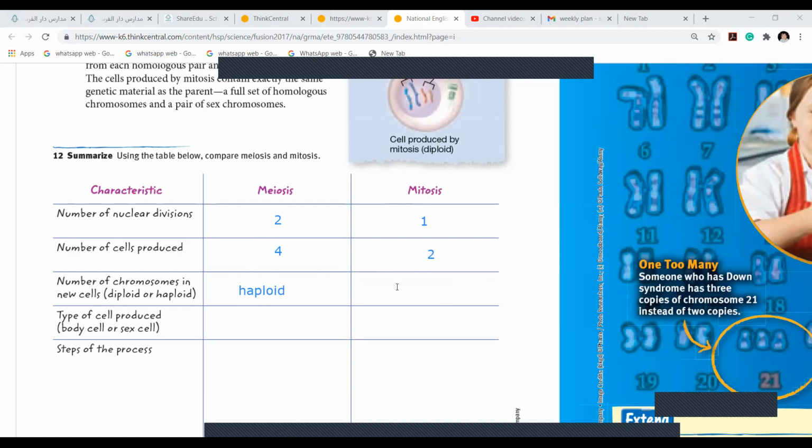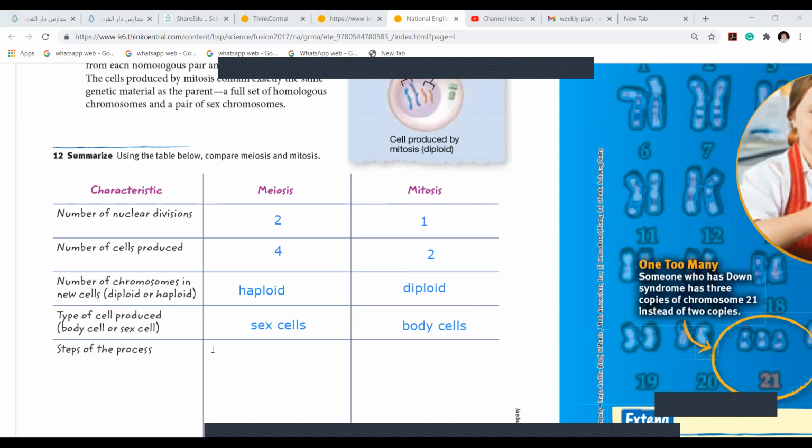And here, what is it called? Diploid. And next, type of cell. This one is sex cells. This one is body cells, and mitosis is body cells. Like my nails, my hair. Those are body cells. Those are not sex cells, and they undergo mitosis.